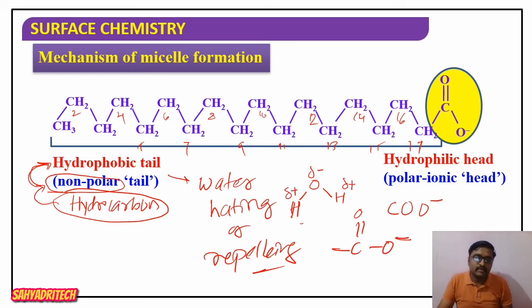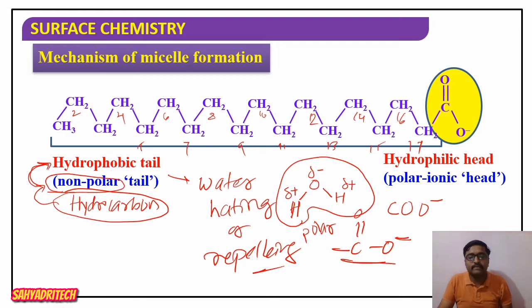So is water polar or non-polar? Water is polar. And the COO⁻ group, since it carries a charge, is also polar in nature, since it is ionic. Polar means it is going to readily interact with water, therefore we say it is hydrophilic, a water loving, water attracting part.